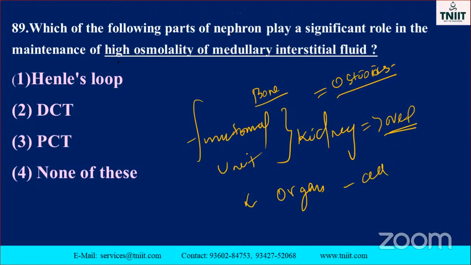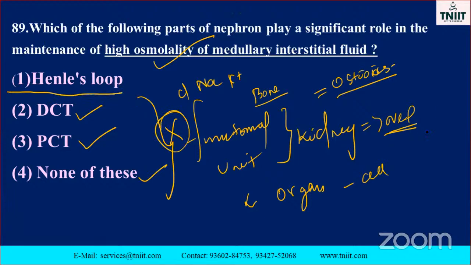Here they ask there. See here. Which of the following parts of the nephron plays a significant role in the maintenance of high osmolality of medullary interstitial fluids? Yeah, ask the question. Where is the osmolality? Osmolality means the sodium and potassium pumping mechanism, chlorine, those things. Distal convoluted tubule, proximal convoluted tubule, none of this.